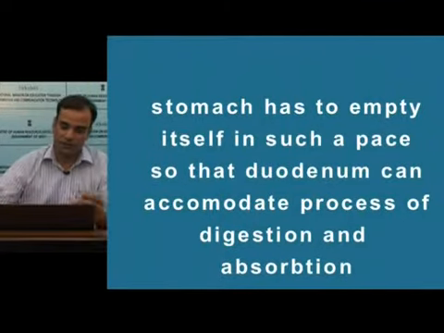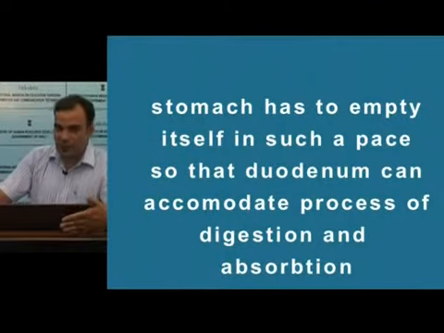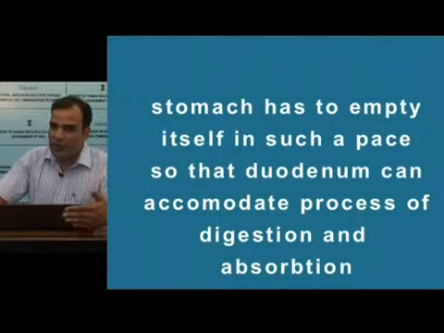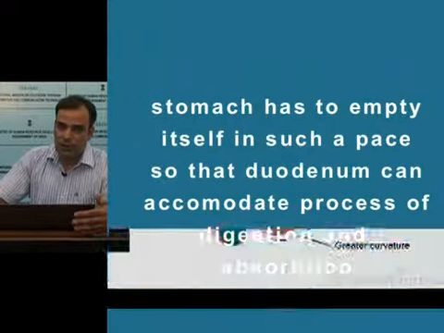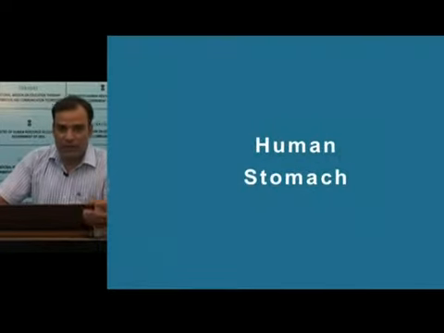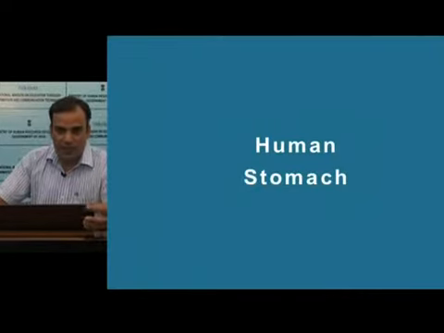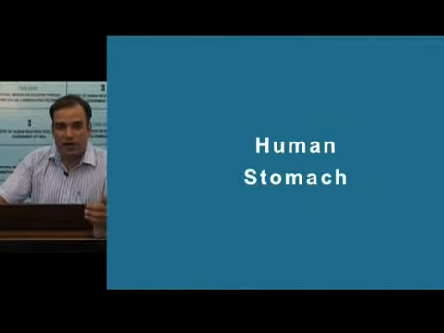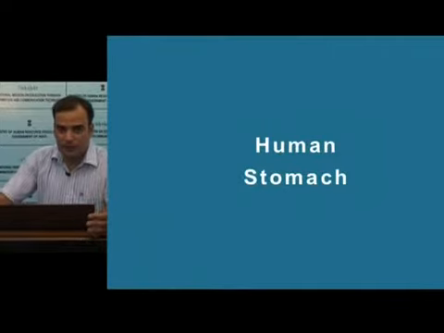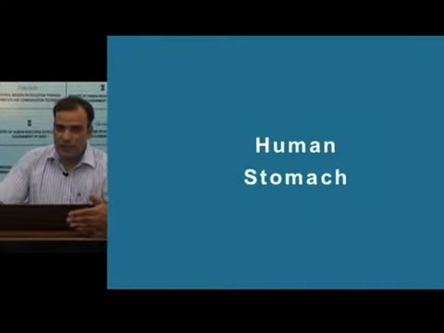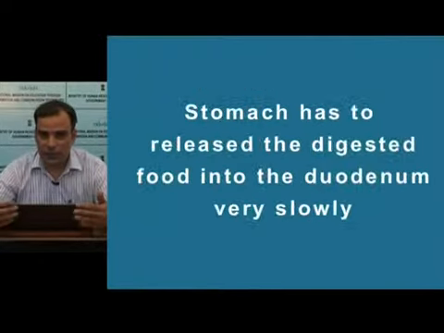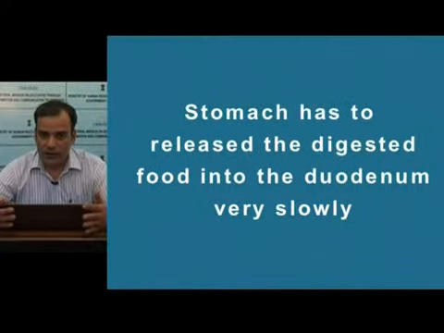and absorption. For example, if the food passes very quickly from the stomach into the duodenum, it cannot be digested further, because the time the duodenum gets is very little, and the food will not get enough time to be digested. So the stomach has to release the digested food very slowly into the duodenum to accommodate proper digestion and